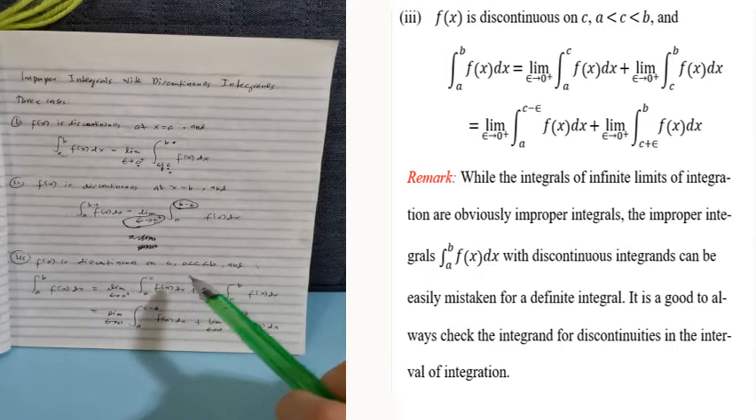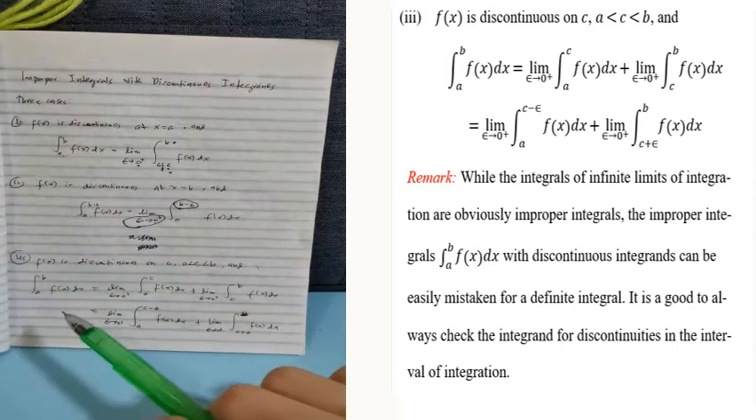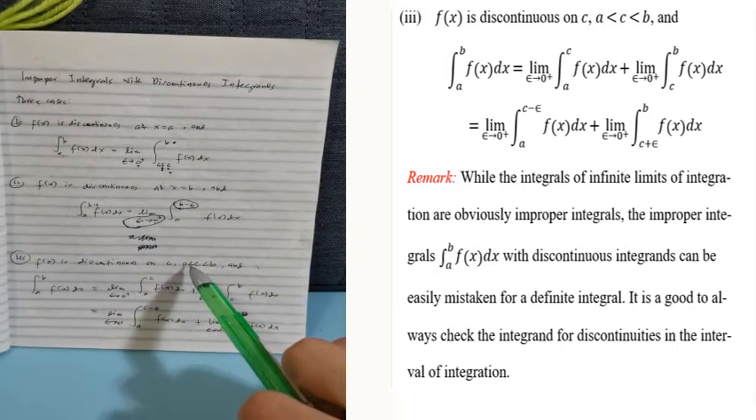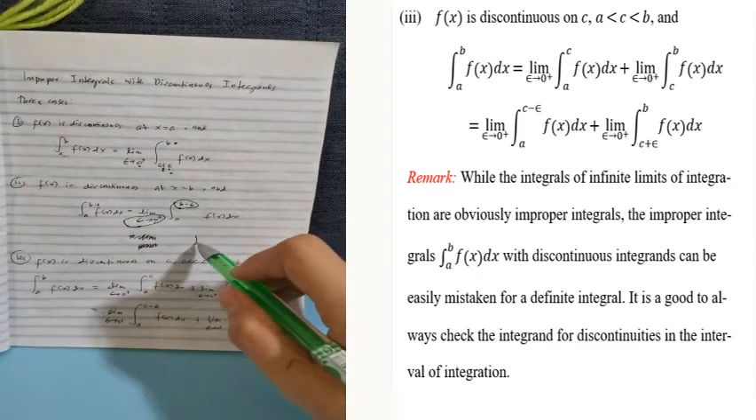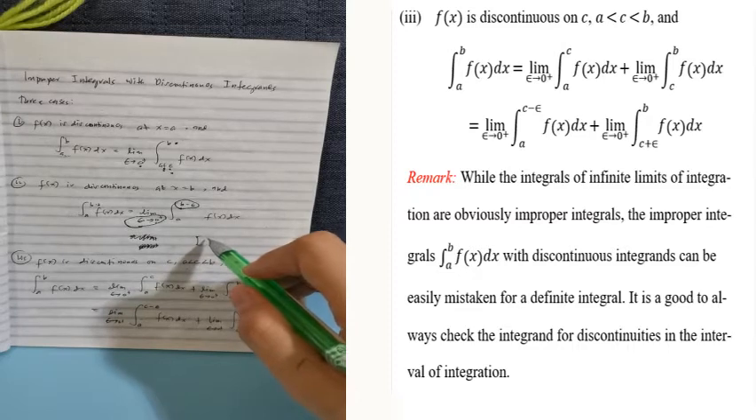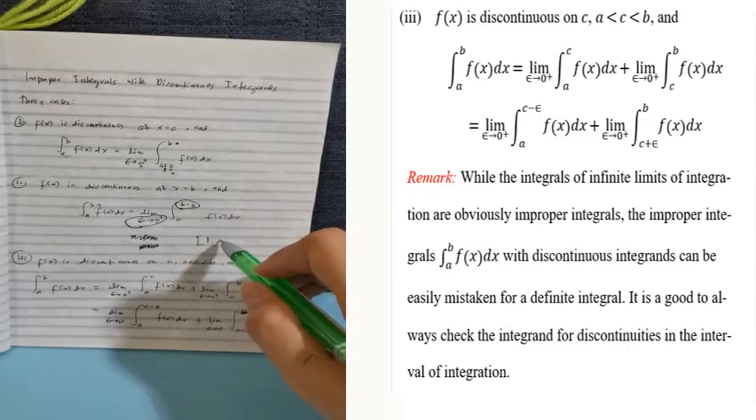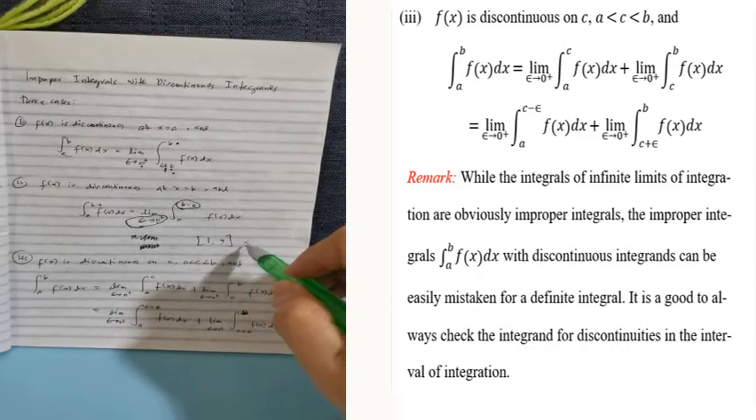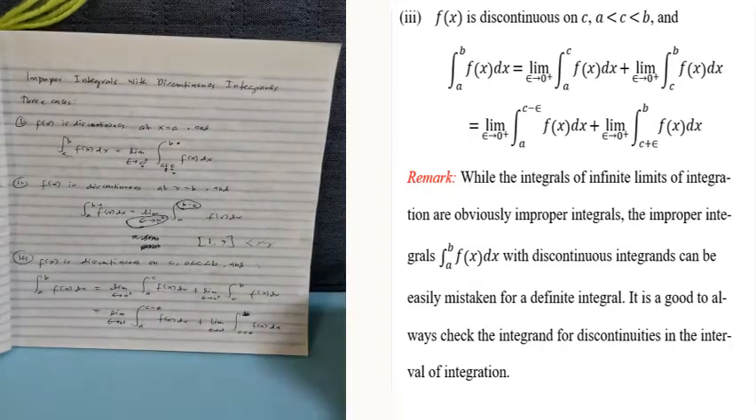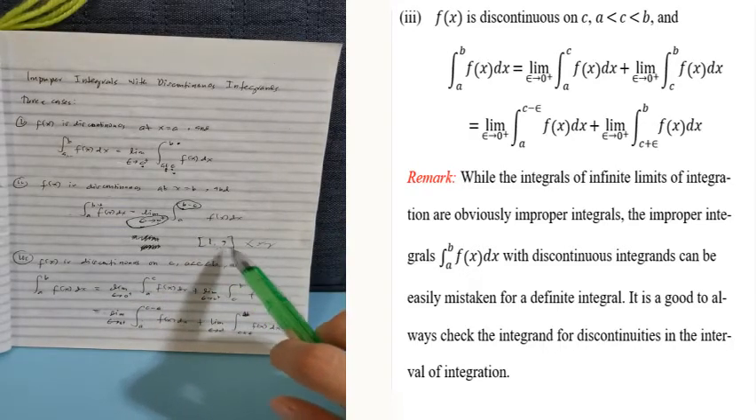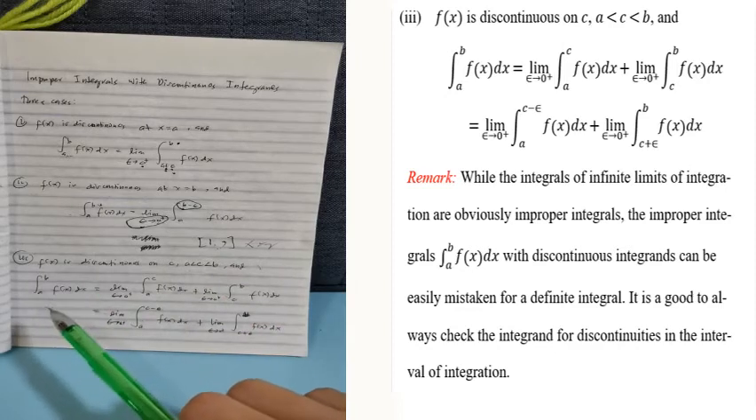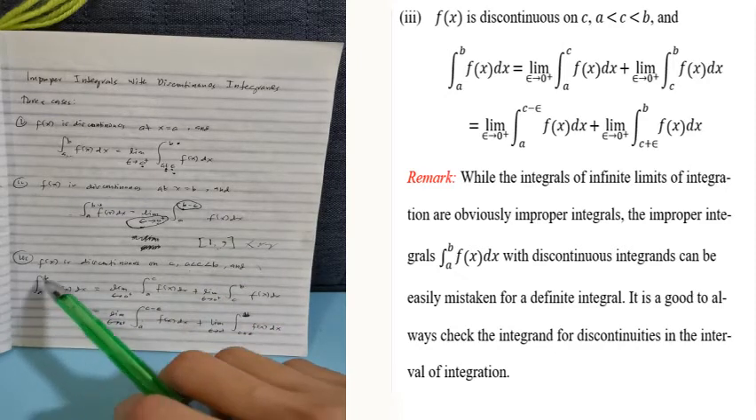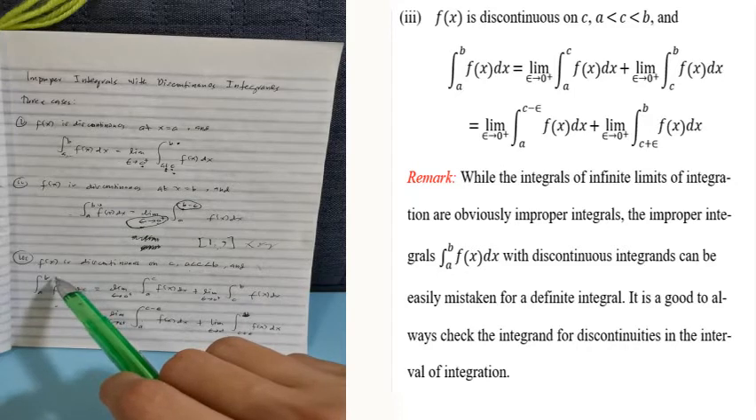And then the last case, f of x is discontinuous on C, where C is from A to B. Ibig sabihin nun, discontinuous siya sa is between sa interval ni C. So, halimbawa, 1, 3, discontinuous siya kay x is equal to 2. So, ibig sabihin, hahatiin natin tong interval na to. So, we have the integral of f of x dx from a to b, since discontinuous siya kay c, where c is between a to b.